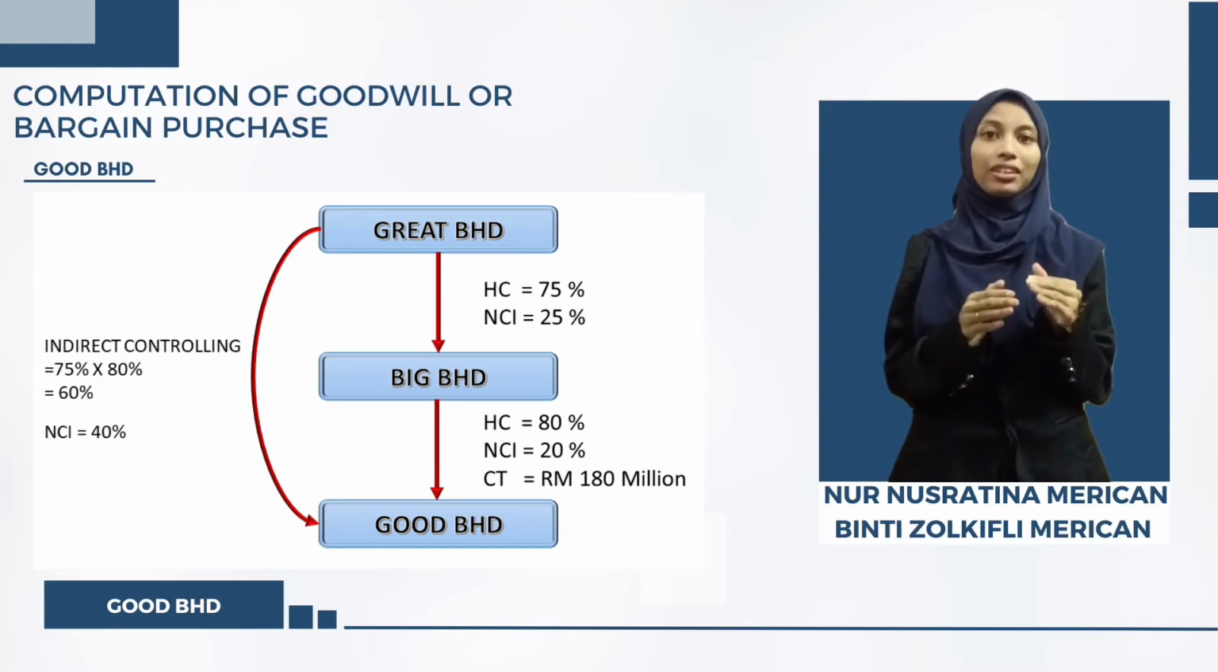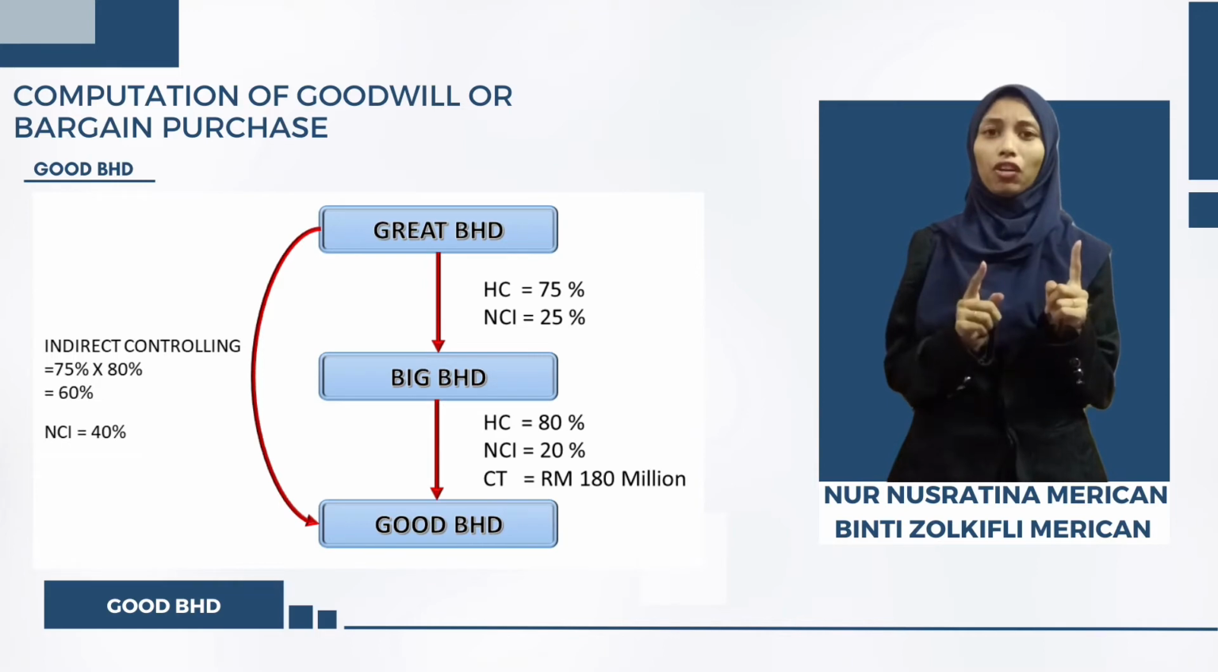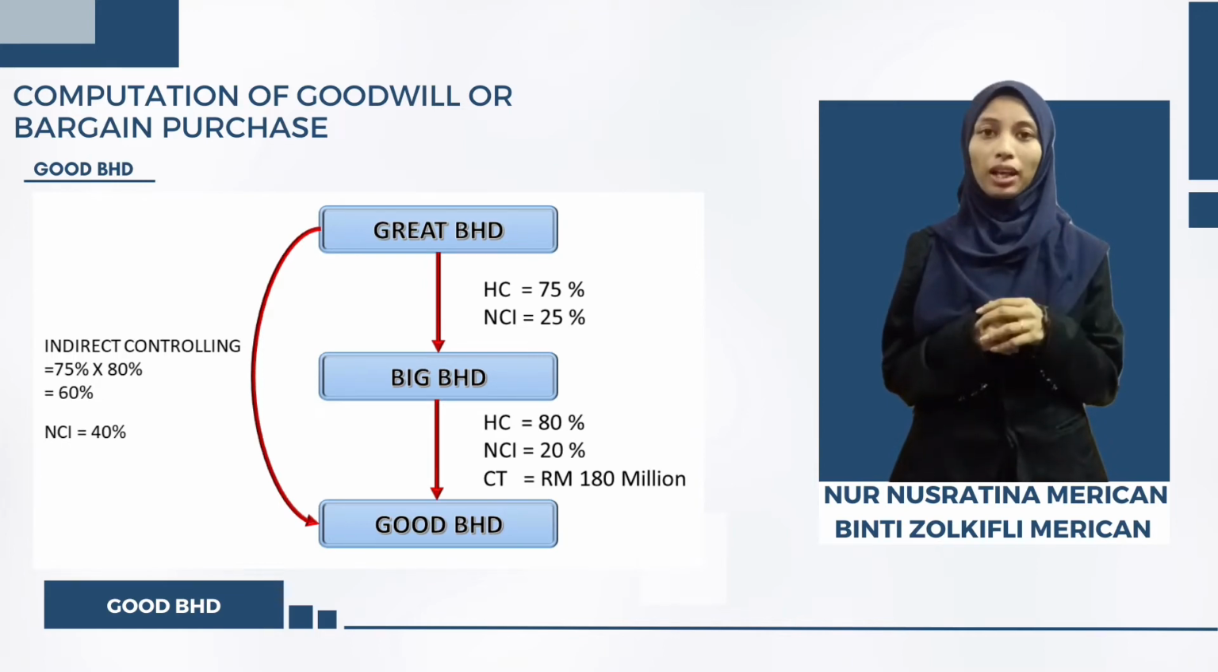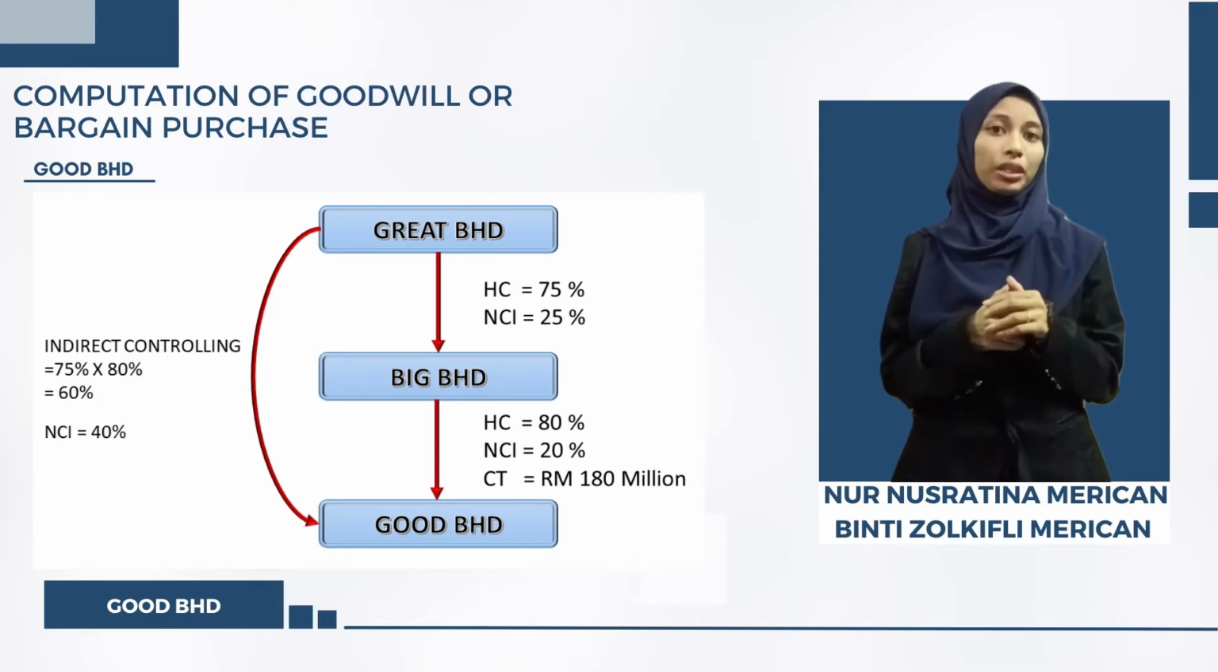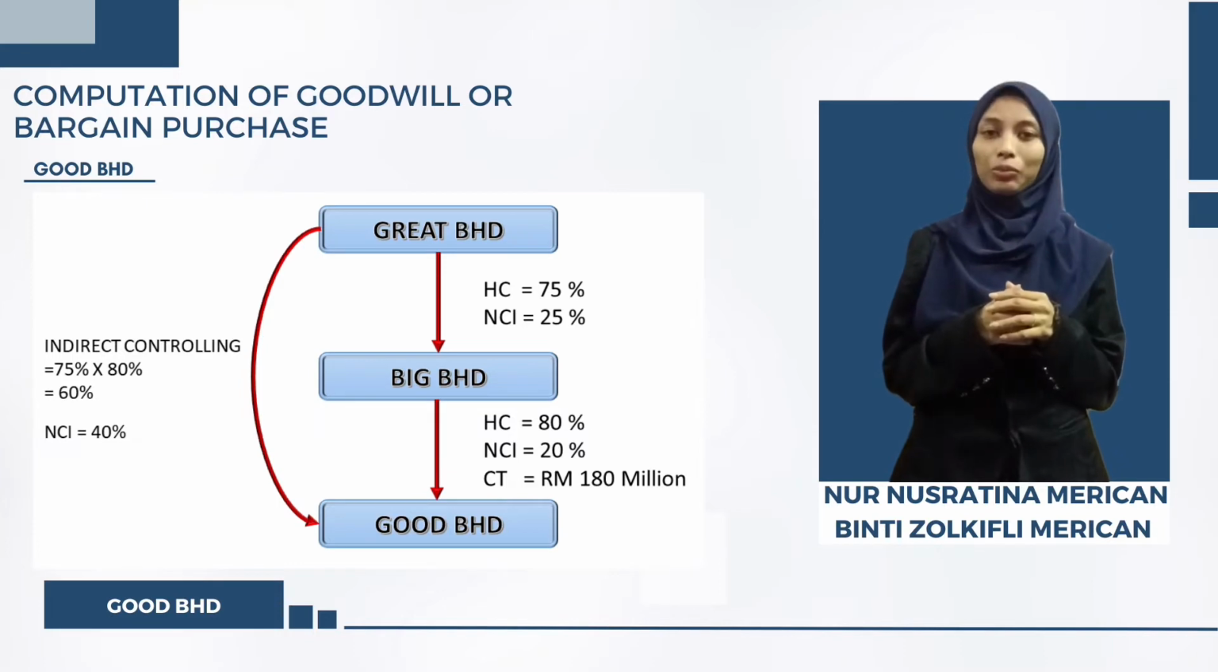As Great Berhad directly controls Big Berhad, therefore it has indirect control towards Good Berhad. This is a vertical group structure between Great, Big and Good. Indirect control exists when the holding company has indirect control through its subsidiaries.